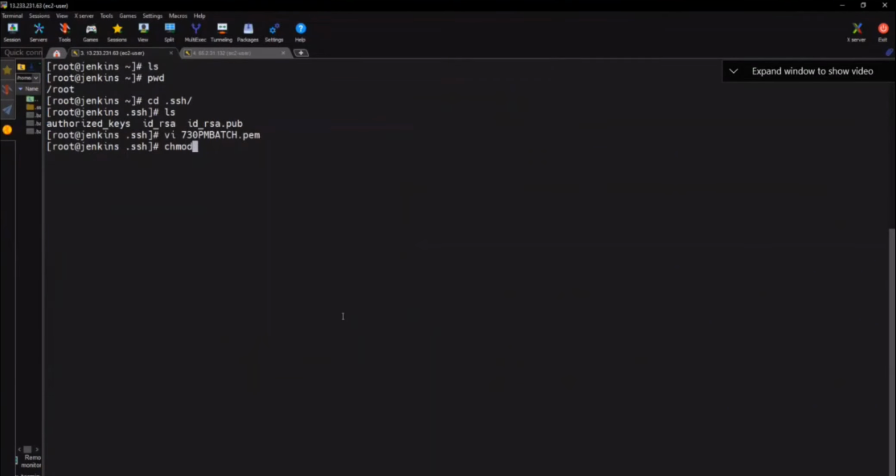What we need to do now? chmod 400. Yes or no? We are giving what permissions here? Read permissions. And then we are adding this file to the SSH keys. So I need to do ssh-add. Say that, ssh-add. Which key now here? So we are adding this file to our SSH keys. I need to add it now.